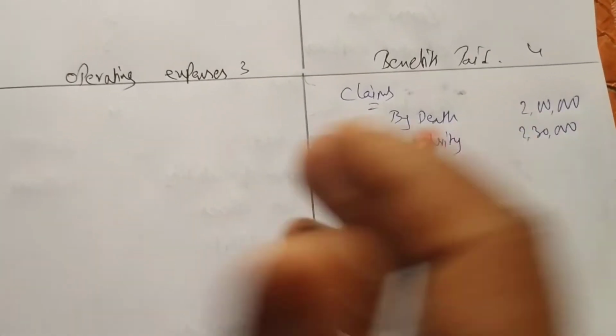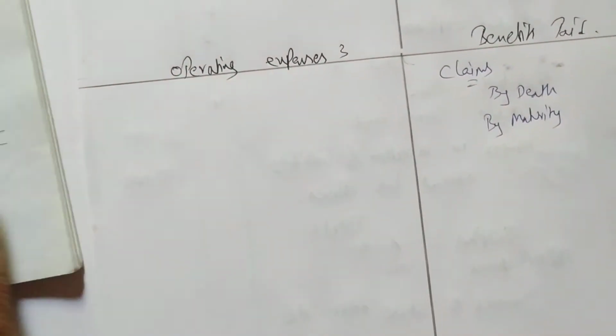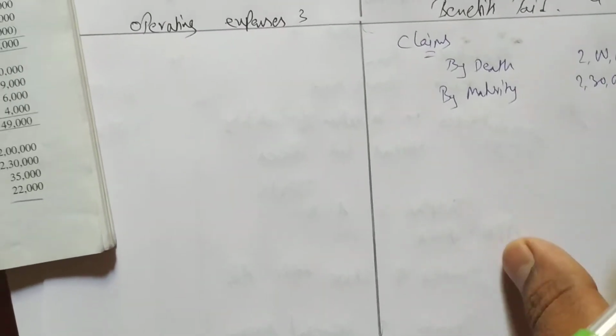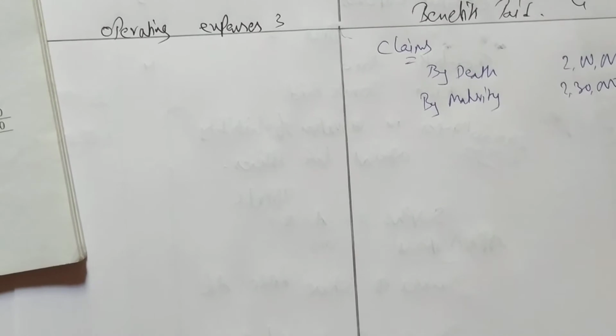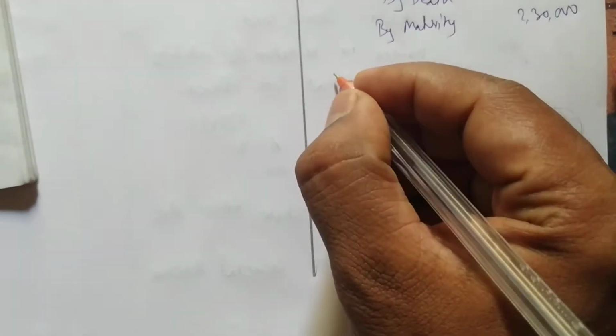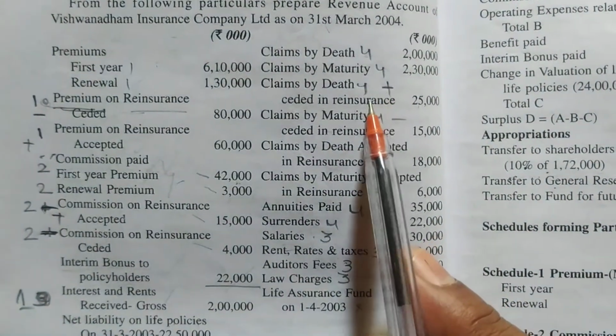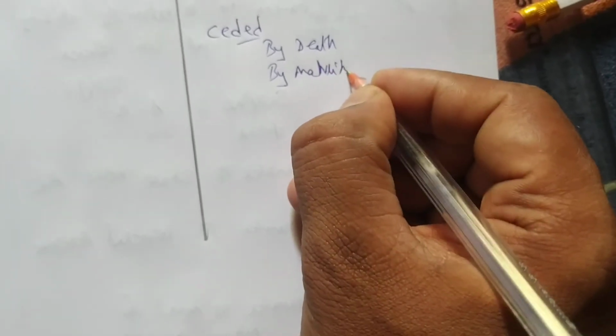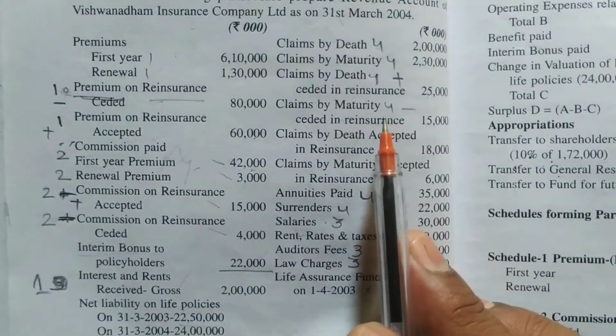Next we are having claims by death, reinsurance ceded. Reinsurance ceded means you have to add here. Sorry, ceded we have to deduct. Amount ceded in reinsurance you have to deduct. So you have to write ceded. How much we are having? Death we are having 2500. Maturity we are having 1500. So again you write by death, by maturity. How much death we are having here? Ceded 15,000. So write 15,000.